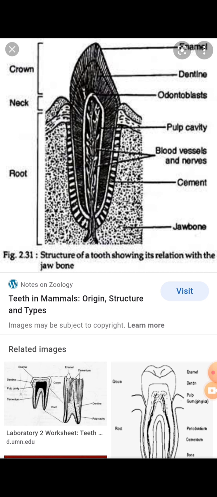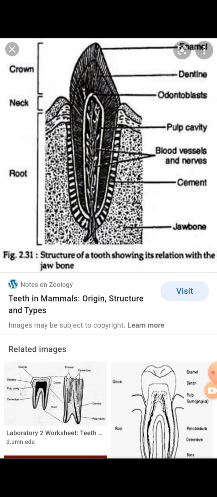Incisors and canines are simple cone-like teeth. Cheek teeth bear cusps arranged in a complicated pattern. There are two theories to explain the origin of molar teeth, that is the Rose concrescence theory and the Cope-Osborn theory. How is the formation of teeth? Two theories are there.